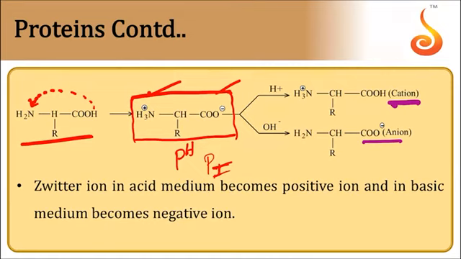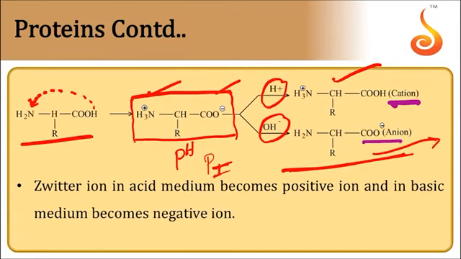If the solution containing the Zwitter ion is added to an acidic solution, H plus is taken by COO minus, and then the amino acid exists in the form of a cation. When the amino acid is added to a basic solution, the amino acid particle can exist as an anion, and during electrolysis this particle will migrate towards the anode.